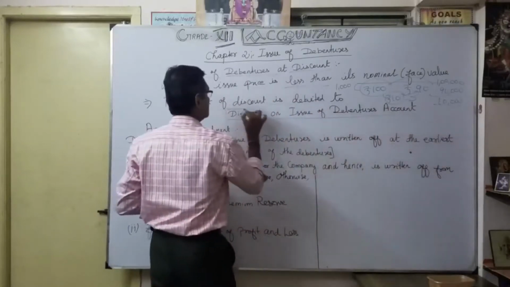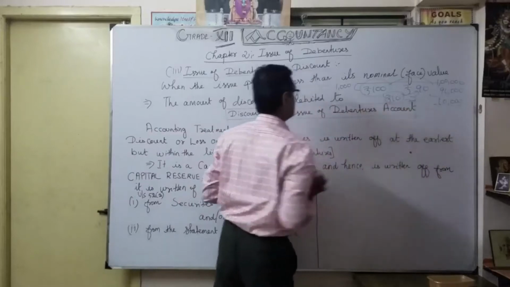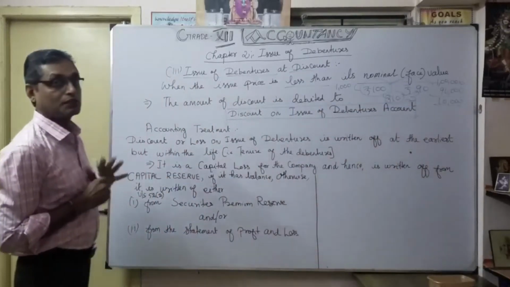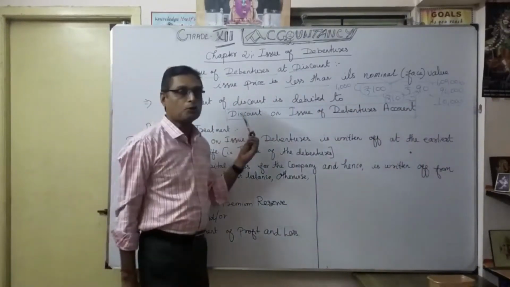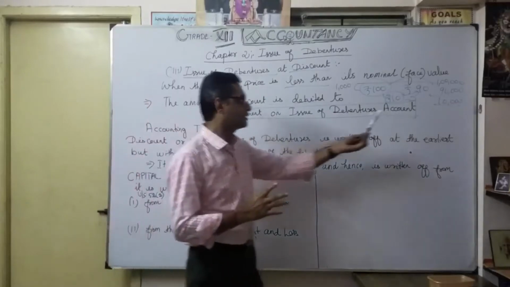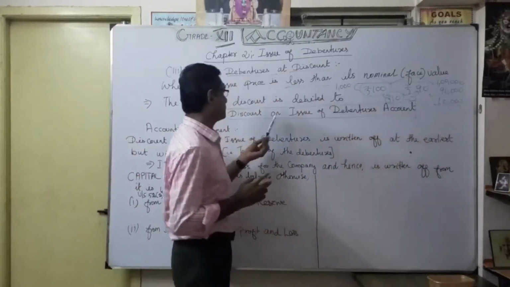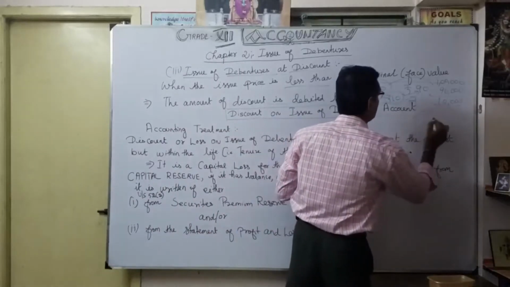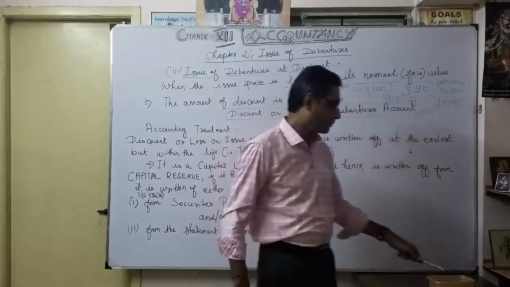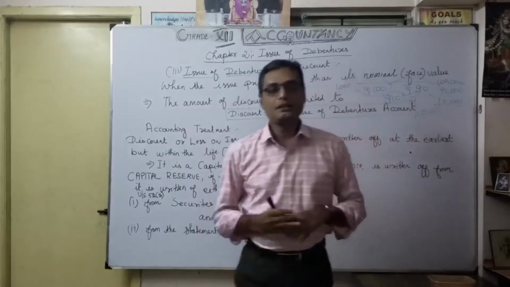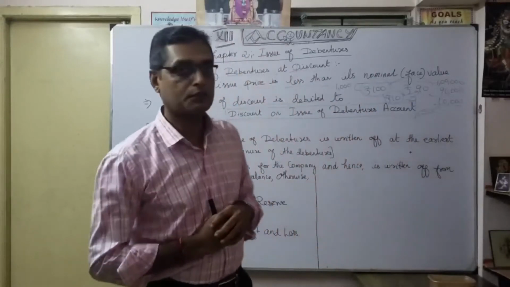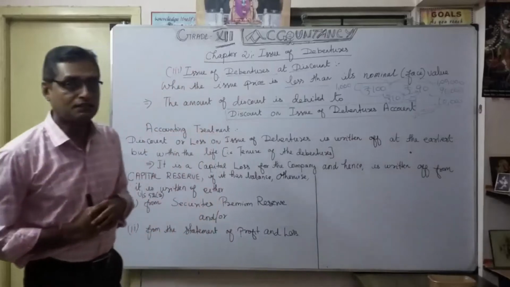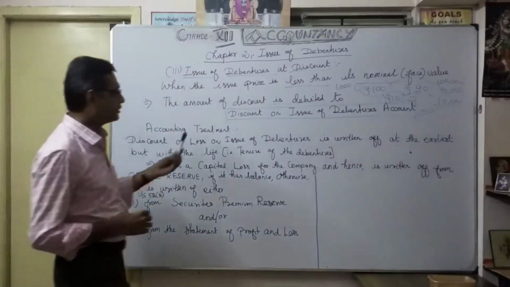That is the understanding of the accounting treatment in the issue of debentures at a discount.